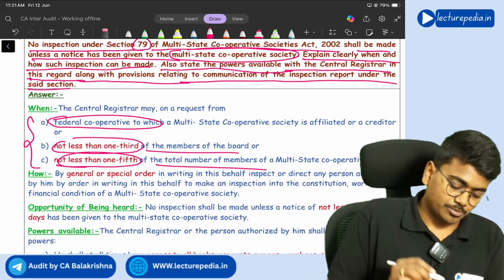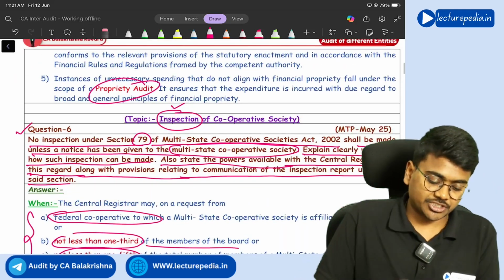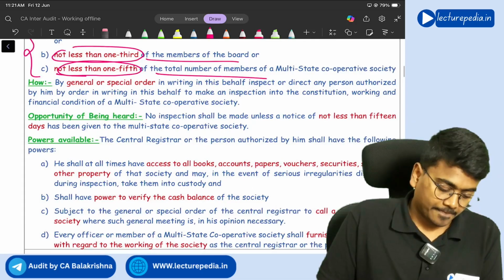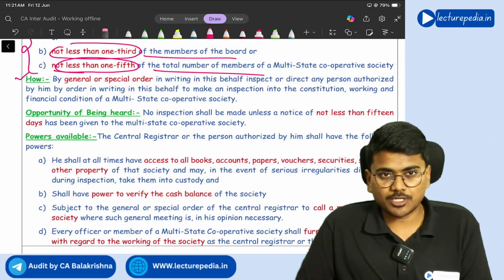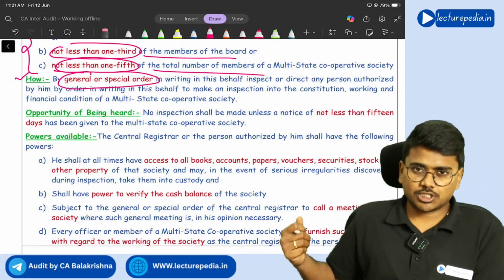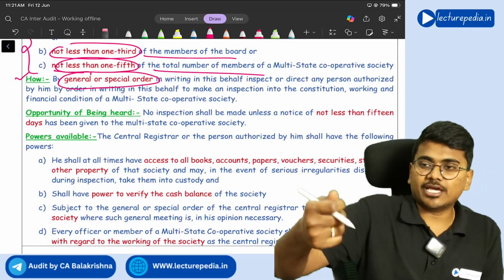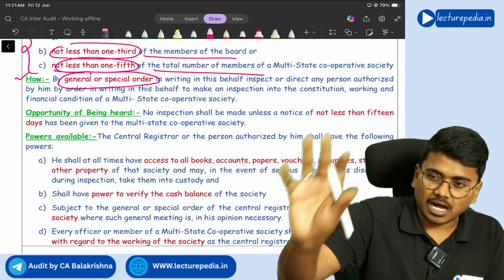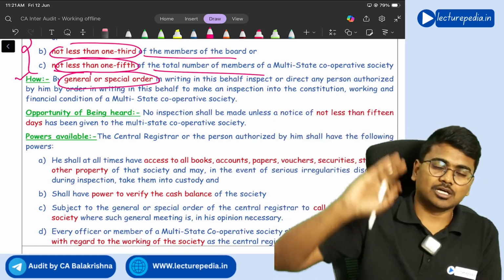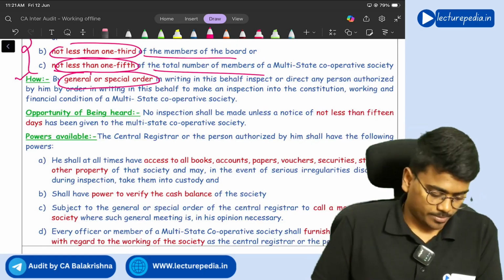If any of these people request inspection, then the central registrar can order inspection. And how can this inspection be ordered? By general or special order. The registrar can, by an order, ask the inspection to be started against the multi-state cooperative society.